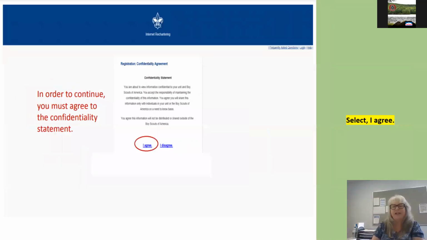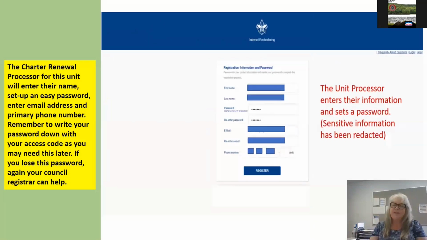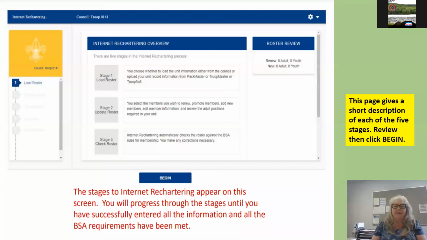For the confidentiality agreement, read it and select I agree. The renewal processor will type in their name. They'll select a super simple password, type in their email address and phone number, and click Register. There are 5 stages to Internet Recharter. This screen shows a brief description of those 5 stages. Just use the scroll bar, and when you're ready, click Begin.